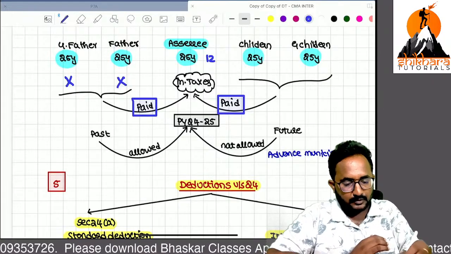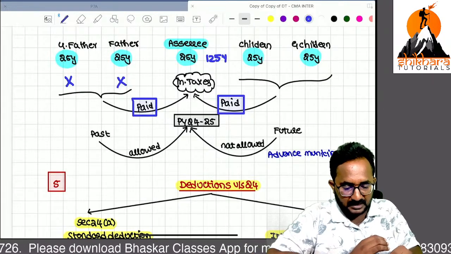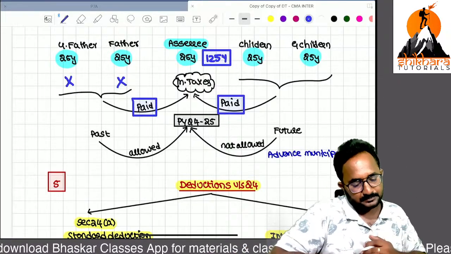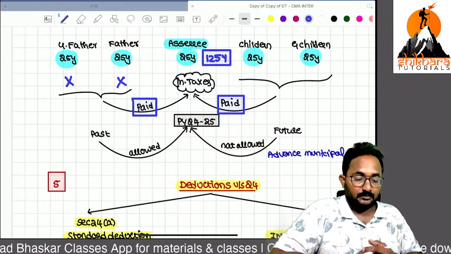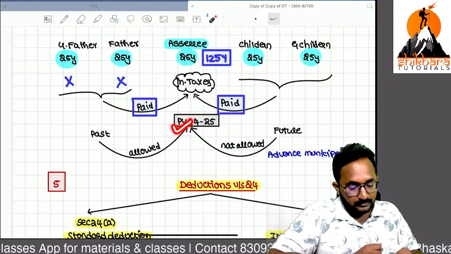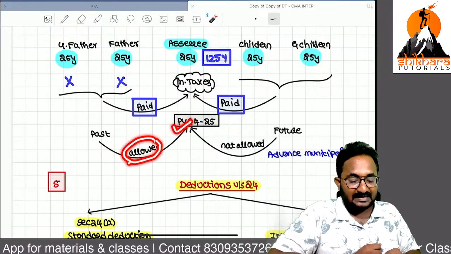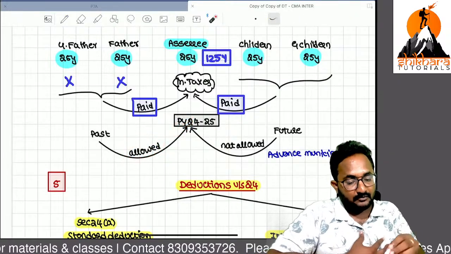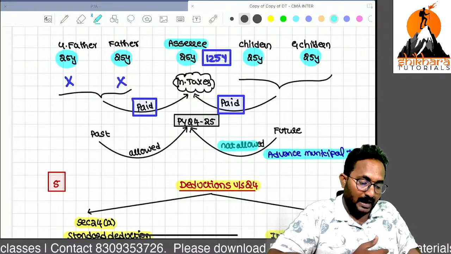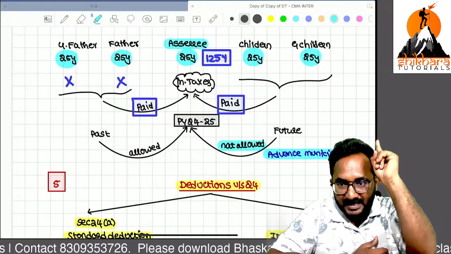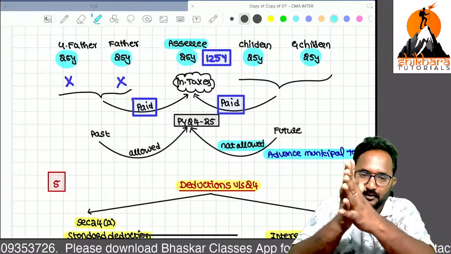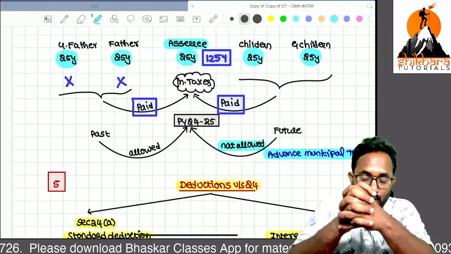Yes, definitely. If you want to pay municipal taxes for an unlimited number of years, the municipal tax authorities will accept it. Now remember, municipal taxes you paid for the present year and for the past years are allowed as deduction. If you paid for future years, that is advance municipal tax and will not be allowed as deduction. Remember, this is a very important point. Present year and past years related payments alone are allowed as deduction.